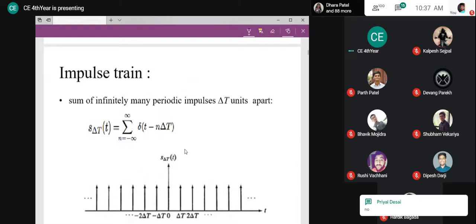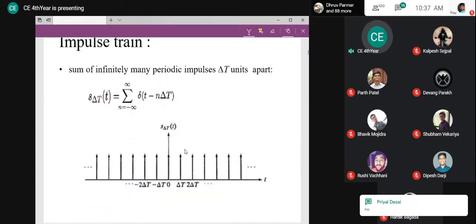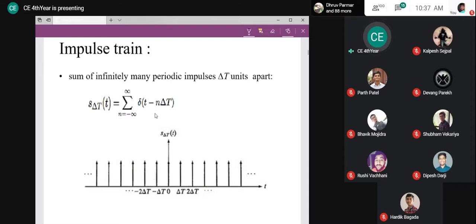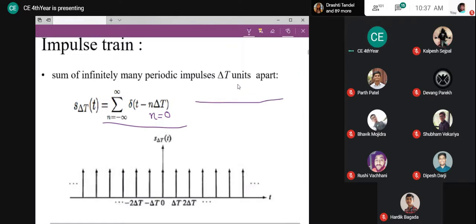Okay. So I just told you that we will need the impulse train as well. What is an impulse train? So think. What is this? This is the impulse train. So let us learn how exactly this represents an impulse train. Take n value 0. My n can take values from plus infinite to minus infinite. I am taking n value 0. Which impulse will it be? At n equal to 0, at which location does the impulse exist? Can you tell me where this impulse exists?